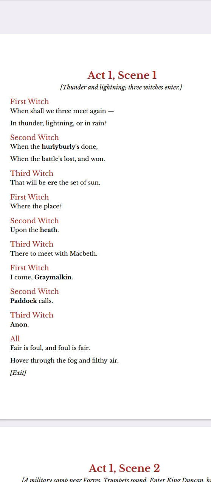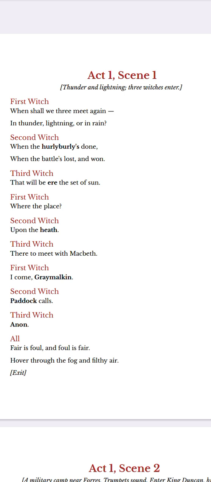First witch says, I come, Grimalkin. Grimalkin is a cat. In those days, in the previous days, it was believed that the witches have the power to talk to the animals. So therefore, she says, I'm coming, Grimalkin.